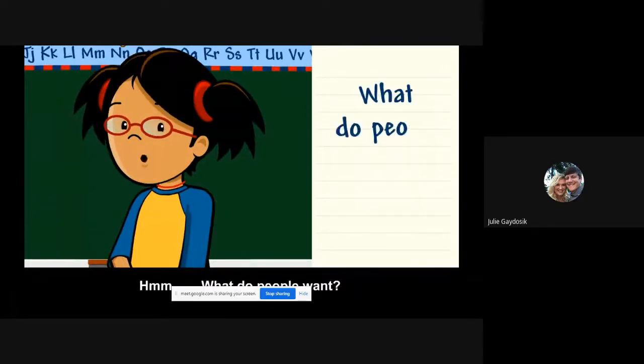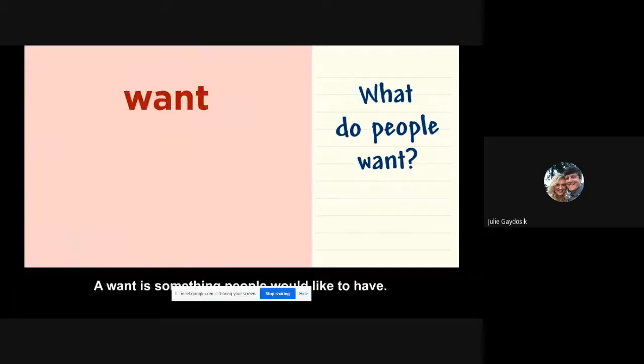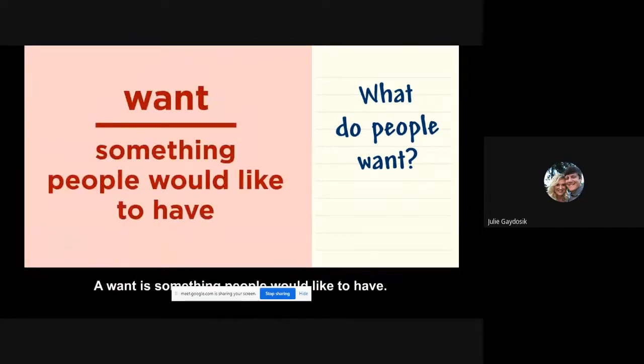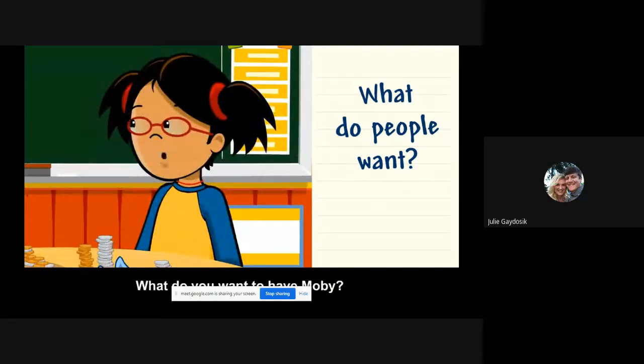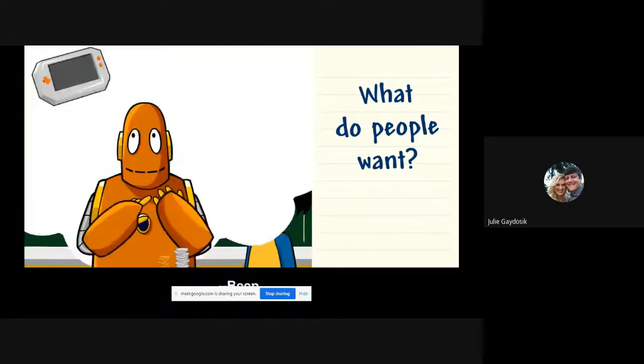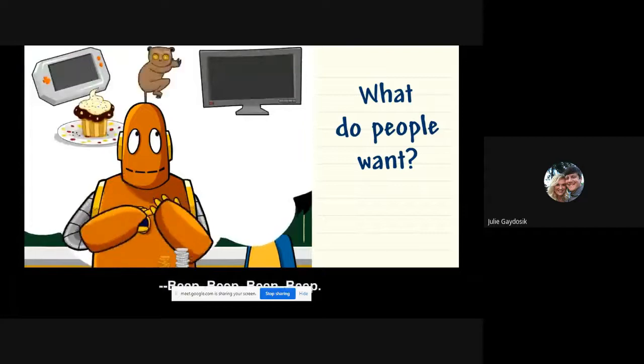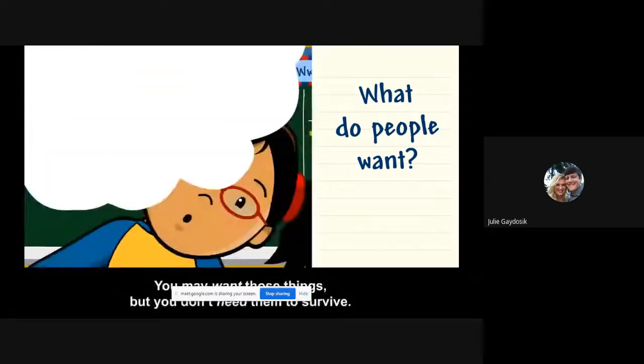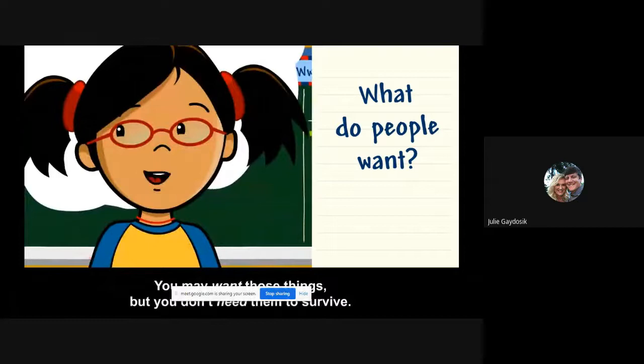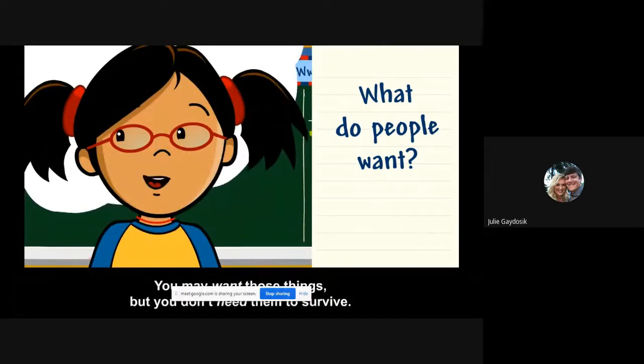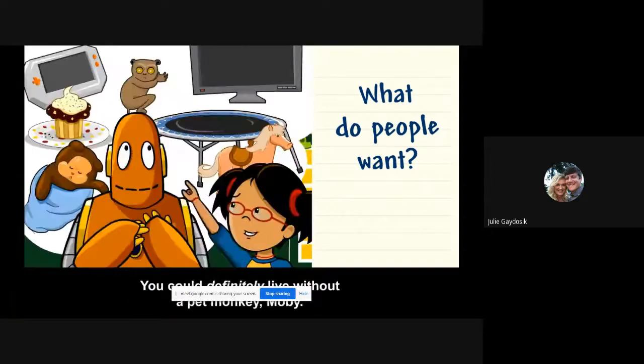What do people want? A want is something people would like to have. What do you want to have, Moby? You may want those things, but you don't need them to survive. You could definitely live without a pet monkey, Moby.